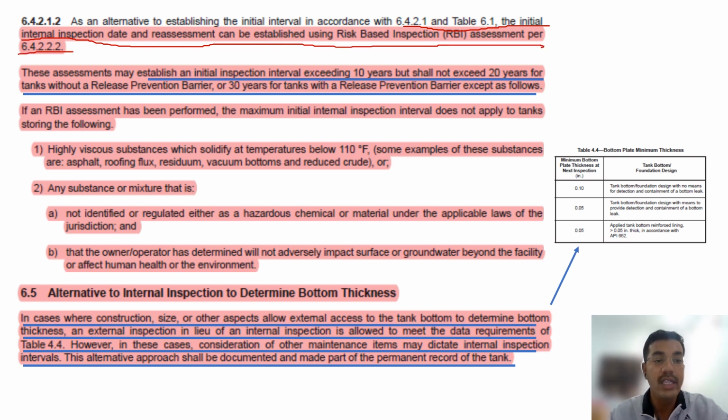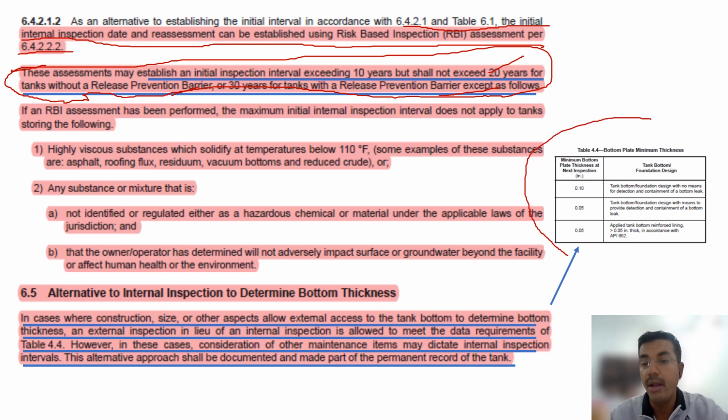Okay, so this is the key thing. This assessment may establish an internal inspection interval exceeding 10 years but not exceeding 20 years for tanks without a release prevention barrier, or 30 years for tanks with a release prevention barrier, except as follows. Alternative to internal inspection to determine bottom thickness, this is the table. Okay, the whole gist of this paragraph is describing this table.